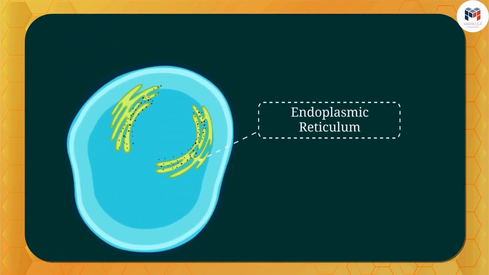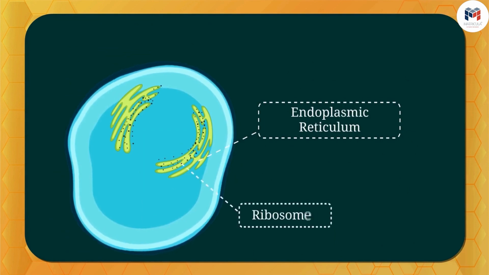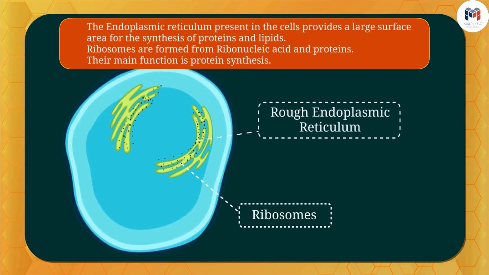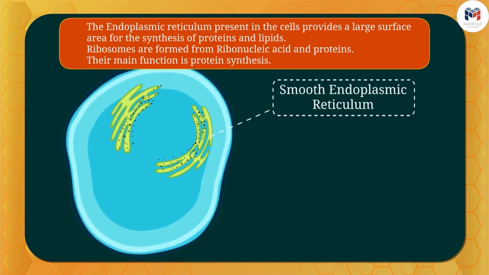Let's see them. This is endoplasmic reticulum. The black dots on the side of the endoplasmic reticulum are called ribosomes. The endoplasmic reticulum containing ribosomes is called rough endoplasmic reticulum. And those which do not have ribosomes are called smooth endoplasmic reticulum.